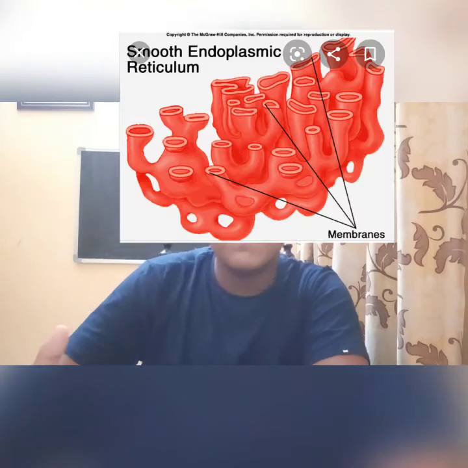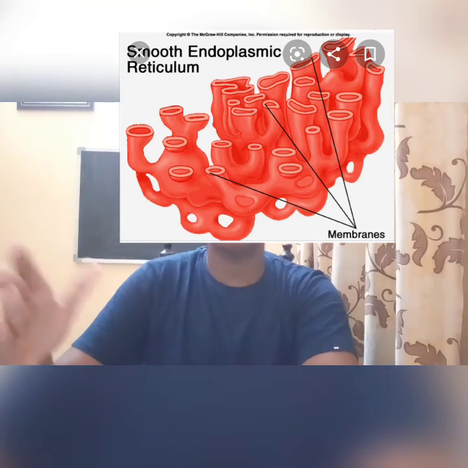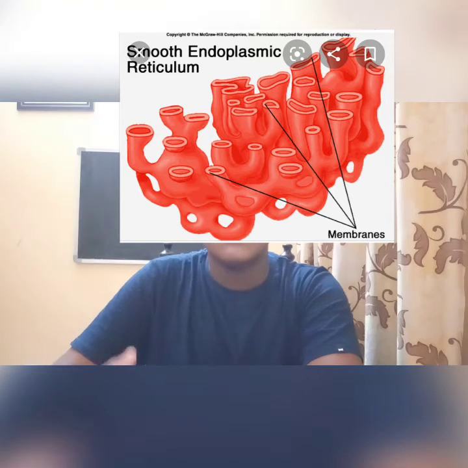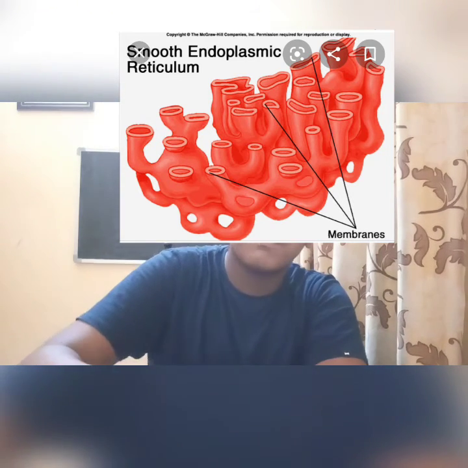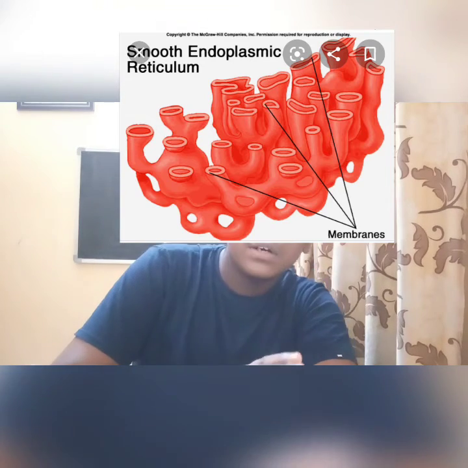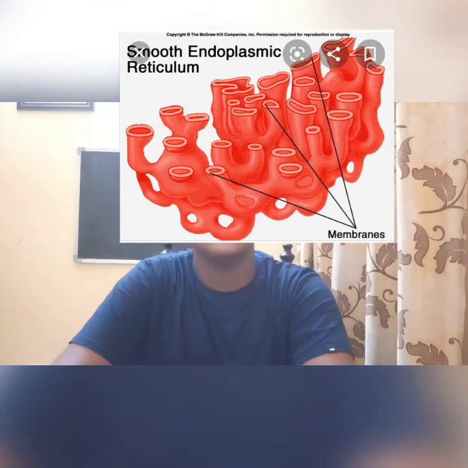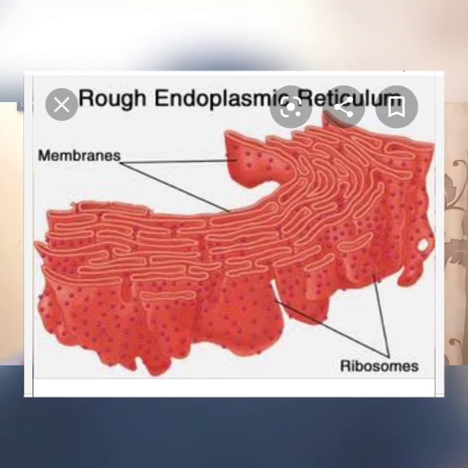It serves multiple functions, being important particularly in synthesis, folding, modification and transport of proteins from one organelle to another. All eukaryotic cells contain endoplasmic reticulum, which is ER. There are two types: smooth endoplasmic reticulum and rough endoplasmic reticulum.